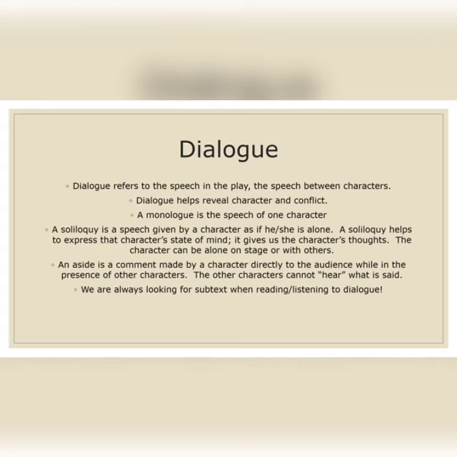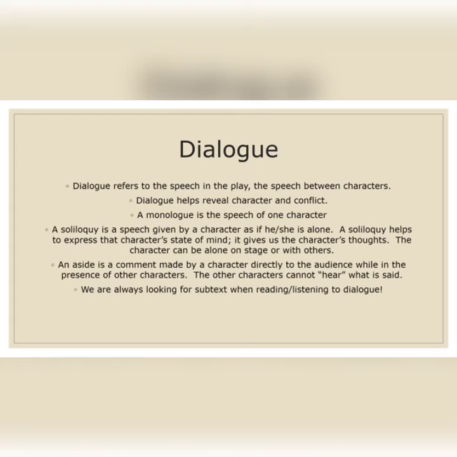That's one format. The other format is that there are characters on the stage, but the villain or the person thinking in mind just delivers the dialogue, and it is not heard by the other characters on the stage.